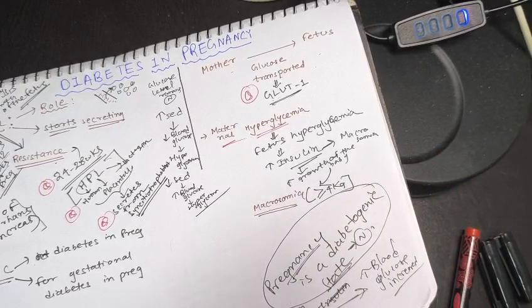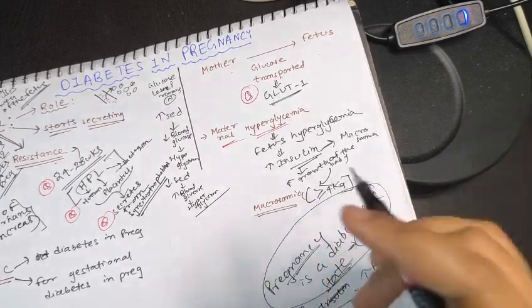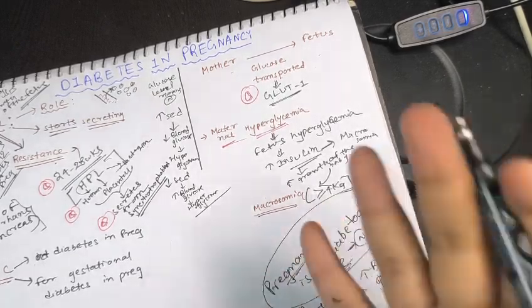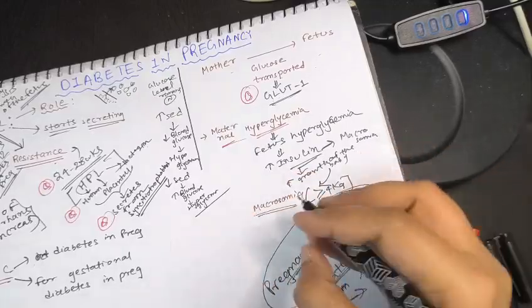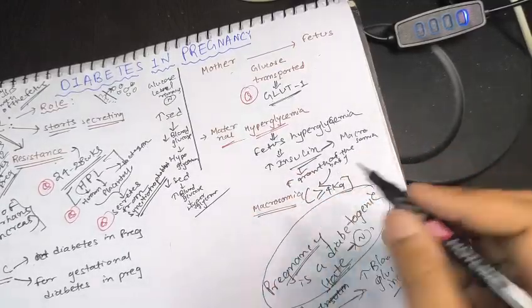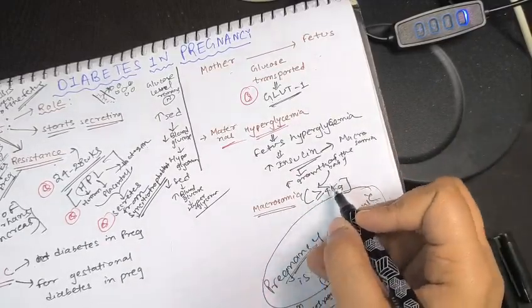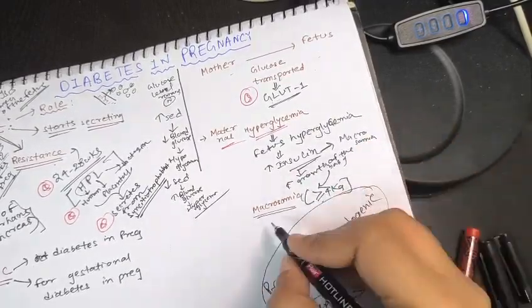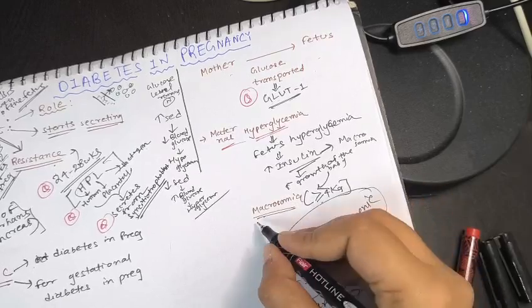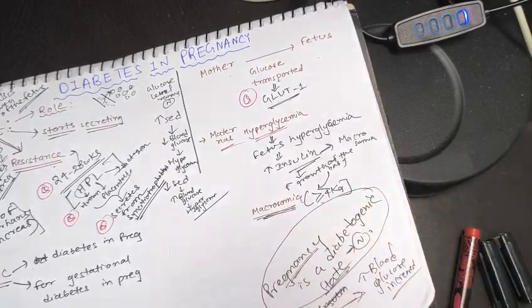To be specific, more than 5 kilo in the case of a non-diabetic mother, and in the case of a diabetic mother 4.5 kilo. So it ranges between 4 to 5. But if you are asked, and have to choose a single answer, it is more than 4 kilo; 4 to 4.5 kilo if the range is asked. If the baby's weight is more than 4 kilos, then the condition will be termed macrosomia.